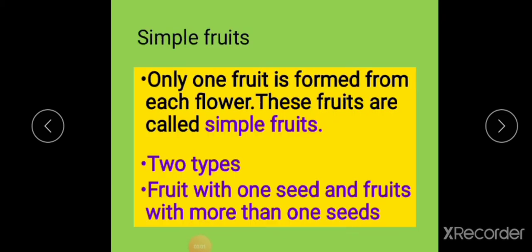I hope all of you understood the first type of fruit, that is simple fruit. What are simple fruits? Yes, one fruit from one flower. Such fruits are known as simple fruits. Simple fruits are mainly two types. First one, fruit with one seed, for example mango. Second type, fruit with more than one seed, for example tomato.